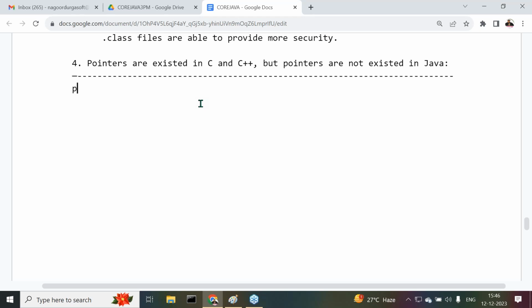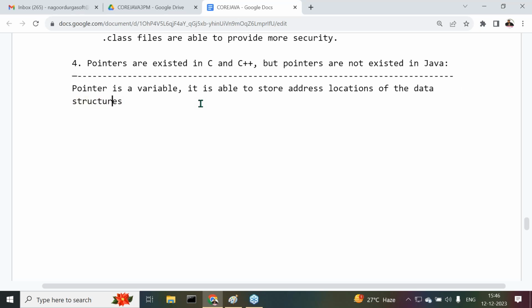Right. Now understand it clearly. Pointer is a variable. It is able to store address locations of the data structures. Everybody understand it clearly. Pointer is a variable. It is able to store address locations of the data structures.